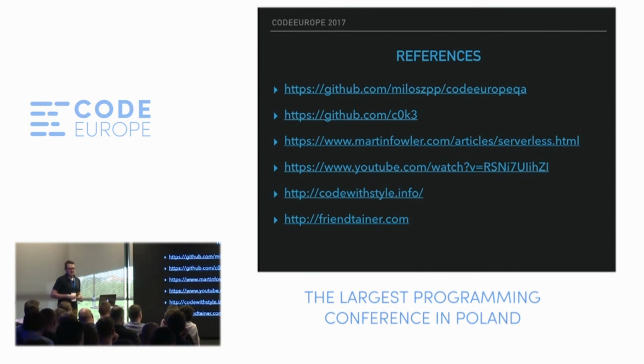Next, there is a very nice article about serverless by Martin Fowler, in which he describes a lot of the background and theory. Next is a presentation, again by Coca-Cola, in which they talk a lot about how they use serverless to implement their use cases. Finally, we have a link to my blog, in which I write a bit more about serverless, and a link to the application I talked about if somebody is interested.